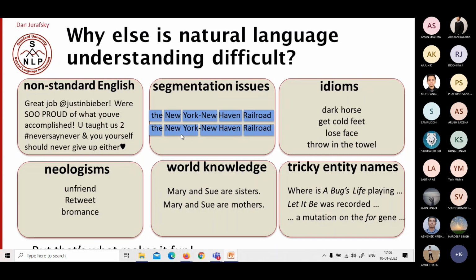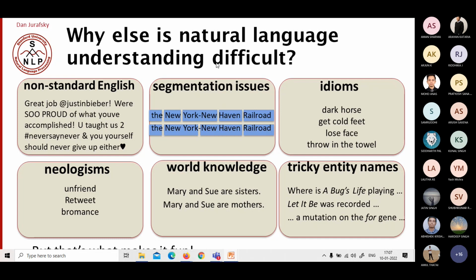What do you mean by New Ark? What do you mean by New Haven? When I see such an appearance of text, I can easily understand this is not individual words. They are two words together or three words together. That's what multi-word expressions are. But we may also misunderstand: somebody uses a hyphen to connect two words, so instead of connecting New York, we may connect York and New. So there are segmentation issues. We need to understand where to segment these things.